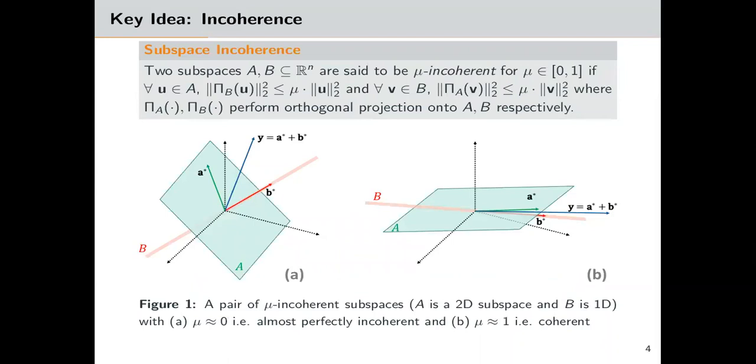The key to APIS is subspace incoherence. Two subspaces are said to be mu incoherent if projection of any vector from one subspace onto another diminishes its squared norm by at least a factor of mu. The figure on the left shows two incoherent subspaces A and B that are nearly orthogonal, with mu close to 0. In contrast, the figure on the right shows two coherent subspaces with mu close to 1.